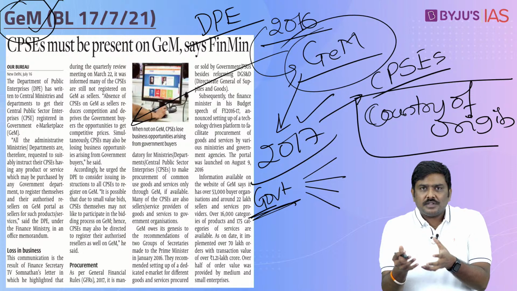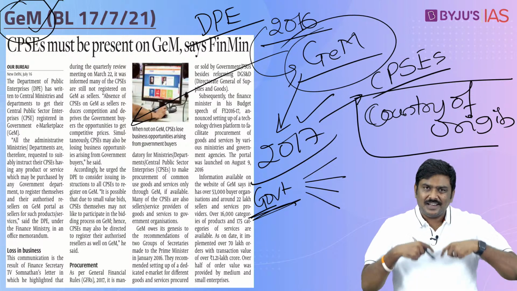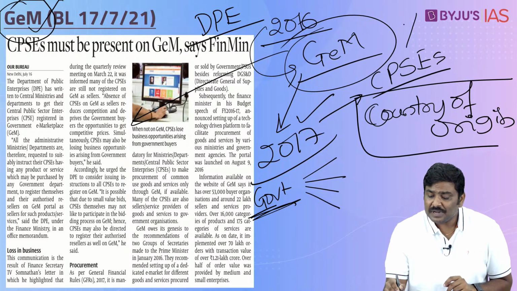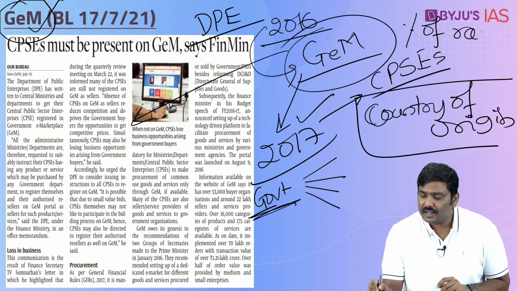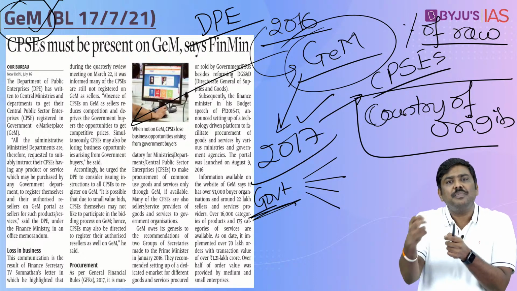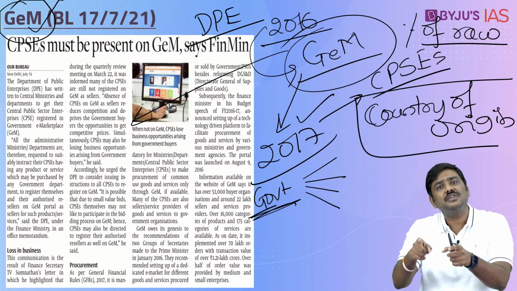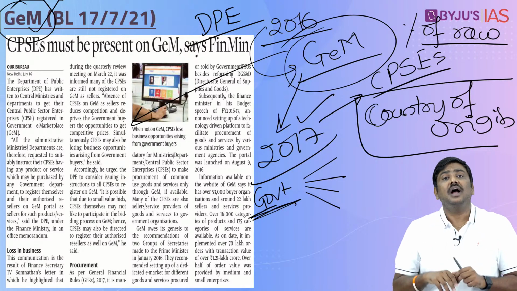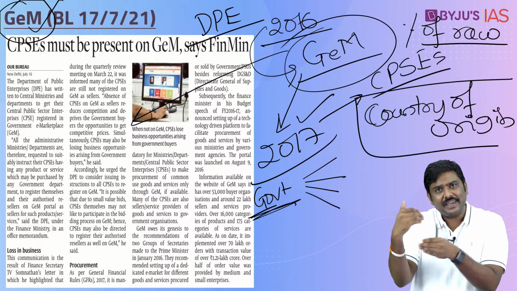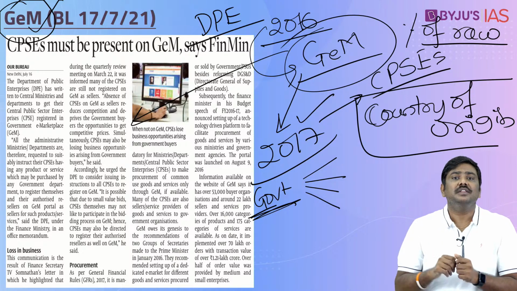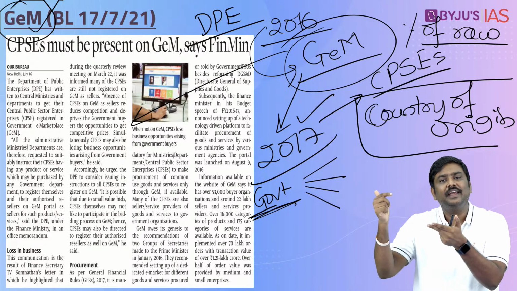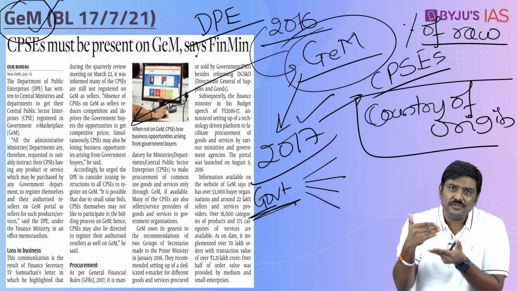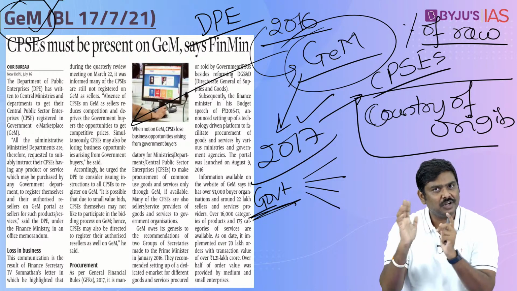Second, if you are selling goods which are listed on this particular GEM, you should also mention what is the percentage of raw materials or how much components out of this particular good are sourced from the domestic market itself. Third very important change, under the Make in India initiative, Government of India says there is a new filter of Make in India. Using that particular filter, you can find out which of the listed products within GEM are actually manufactured in India.